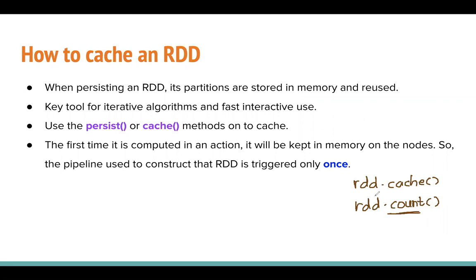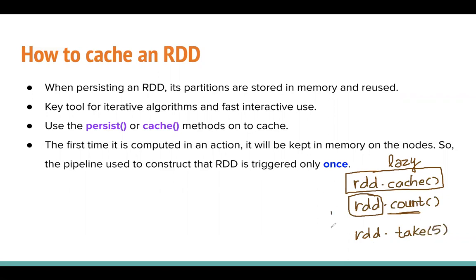The RDD may have been computed from some other RDD or some other file. That lineage will be executed, and at that point this cache is going to keep things in memory. So caching is quite lazy: unless the first action is called, caching has actually no effect. Once this action is finished, this RDD is cached. If you call any further action, let's say rdd.take(5), then it's going to hit the cache and get the result from the cache.